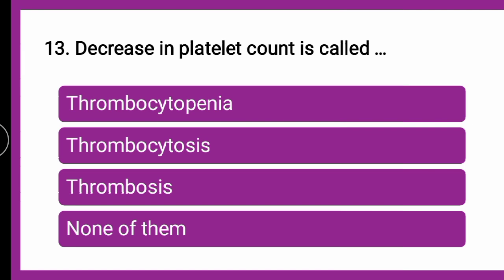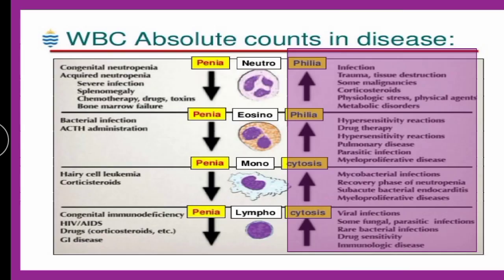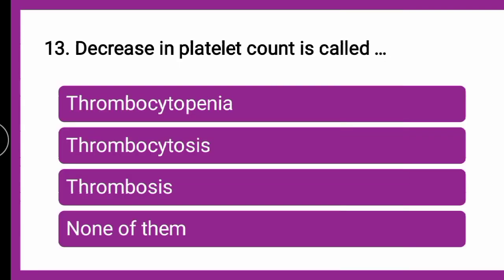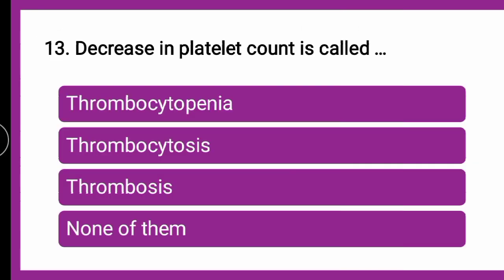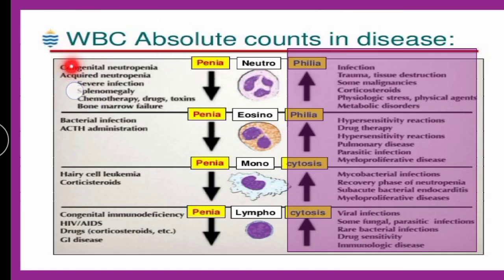The explanation for this question is, platelets का count कब decrease होता है, in which of the given conditions? In our part 1 also we have covered that when there is a decrease in number, the suffix is penia, and when there is an increase in number, the suffix is philia and cytosis. But now this is with respect to the platelets and WBCs. So I want to explain here on this slide the penia, philia and cytosis.